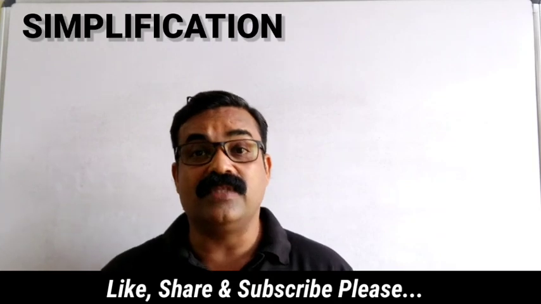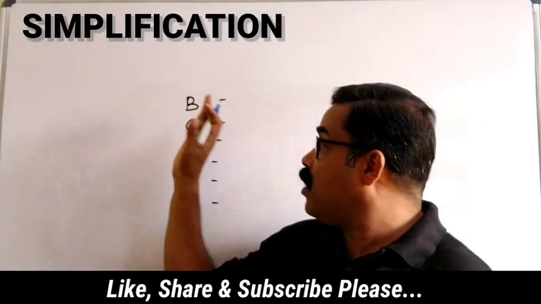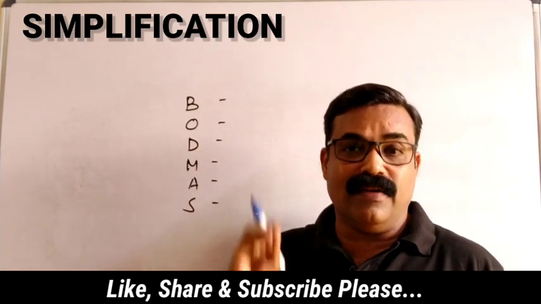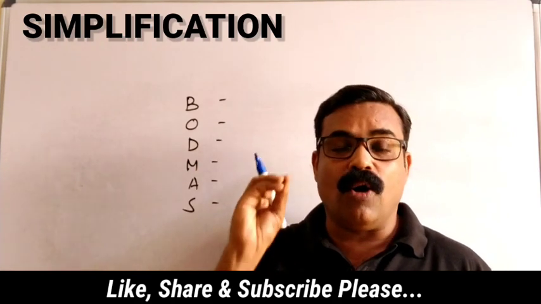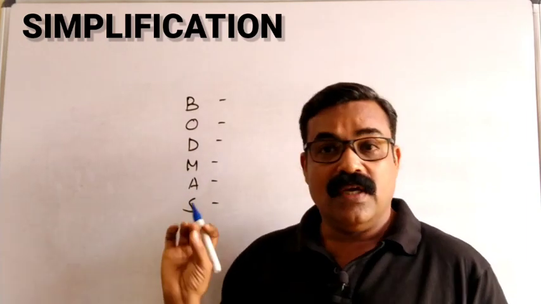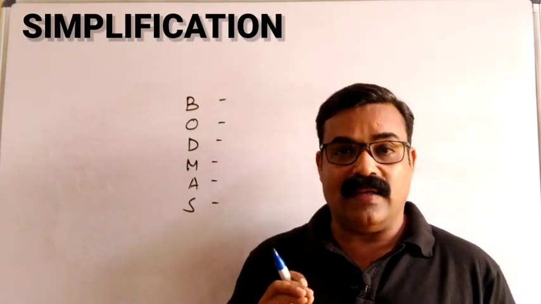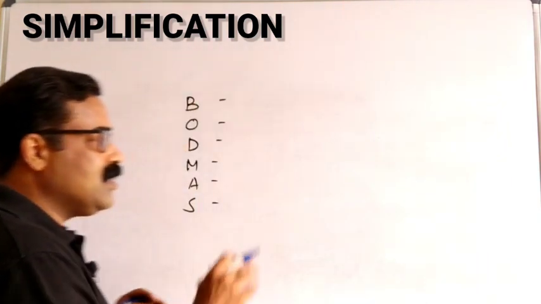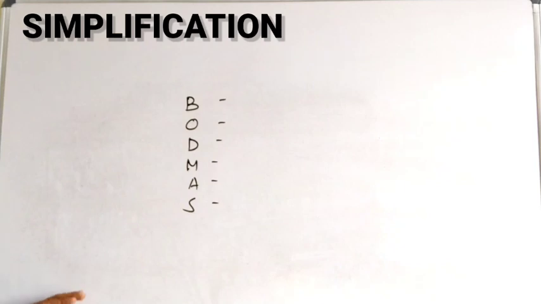So this rule is very, very important. BODMAS is the order in which mathematical operations are carried out. Very, very important. Okay. So now, to understand this rule, let me explain it in a very simple way.